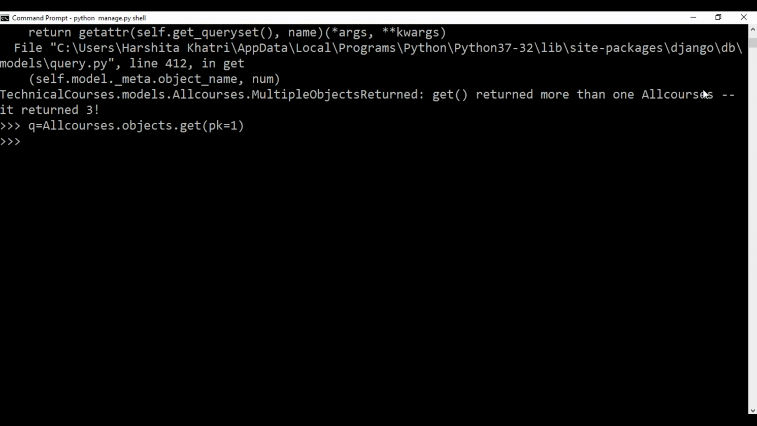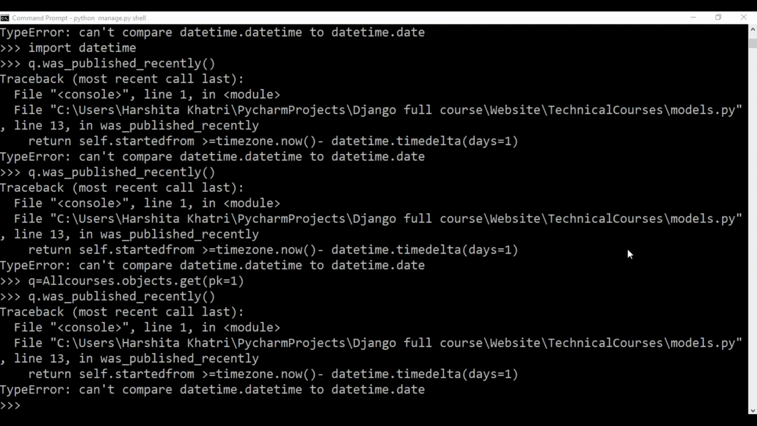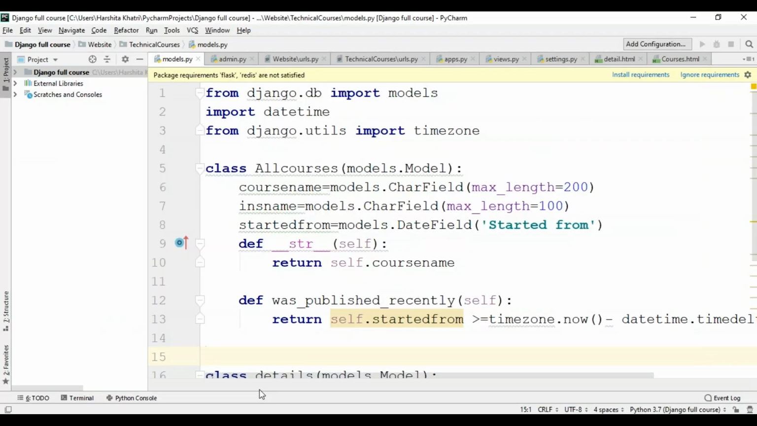Okay, so now if I want to check if this course was published recently, for that I'll just type q dot was published recently, which is the name of my method which I've defined already. So was published underscore recently, and then I'll hit enter. Okay, so looks like I've encountered an error over here. It says can't compare datetime.datetime to datetime.date. Okay, looks like I've made some mistake within my models over here. So let me just check.